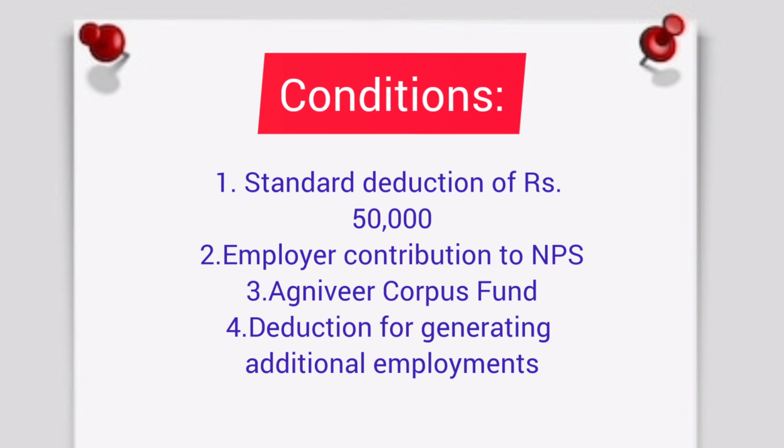The following deductions are allowed under the new tax regime for assessment year 2024-25. First one, standard deduction of Rs 50,000. Second one, employer contribution to NPS. Third one, Agniveer Corpus Fund. Fourth one, deduction for generating additional employments. No other deductions are allowed under the new tax regime. Some examples are LTA, HRA, home loan interest, etc.